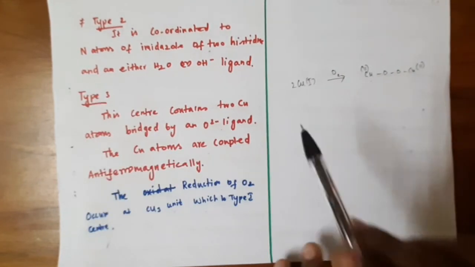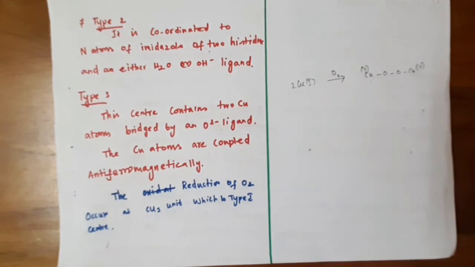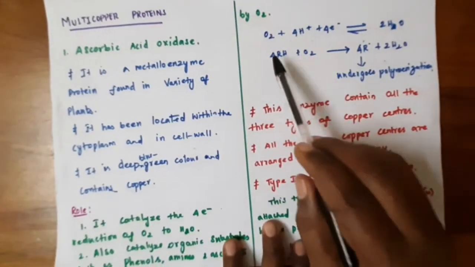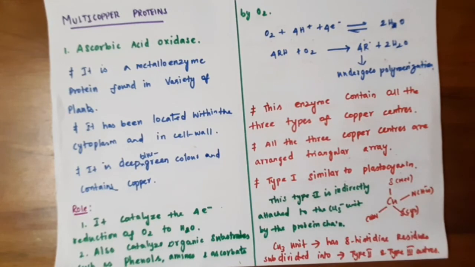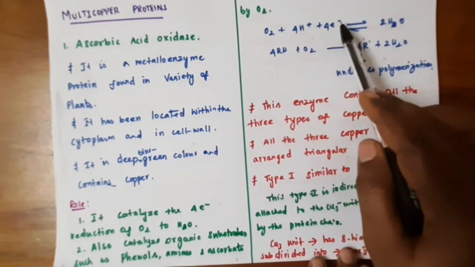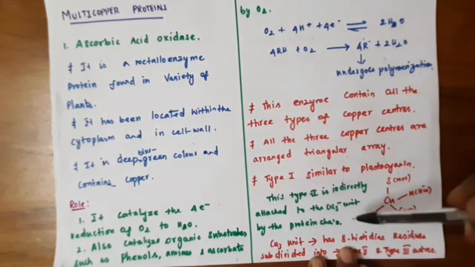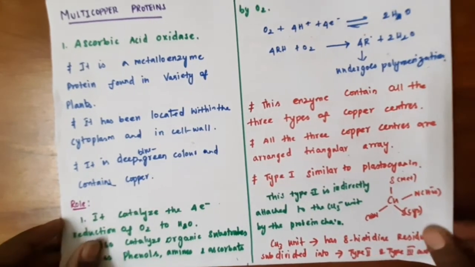The 2 copper atoms are connected antiferromagnetically. The reduction of oxygen mainly takes place in the Cu3 unit, not in type 1 or type 2. So the catalysis of the reduction of oxygen to water takes place in the Cu3 unit. And this is about ascorbic acid oxidase.